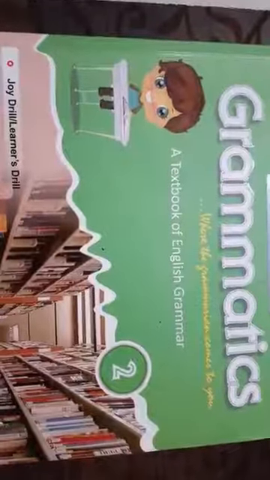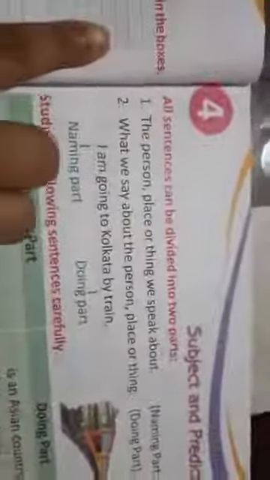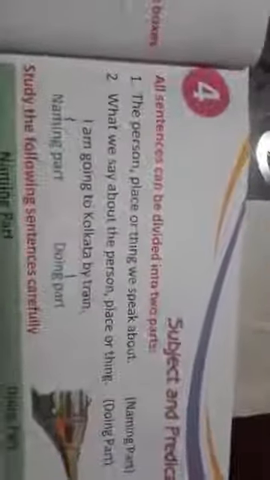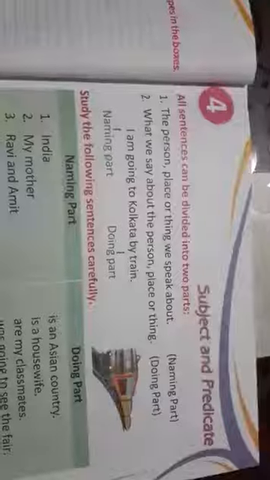Today I am going to teach you a new chapter on English grammar. So children, today we are going to read chapter 4 of your English grammar, that is subject and predicate. Your chapter 3 is not there in your syllabus, so I have not done it. You need not read it. We will do chapter 4 today. Okay. So children, your chapter 4 is subject and predicate. All of you look at your page number 17. So let's begin our chapter.